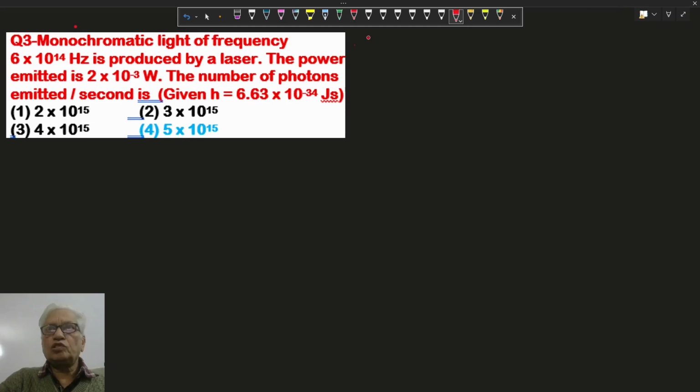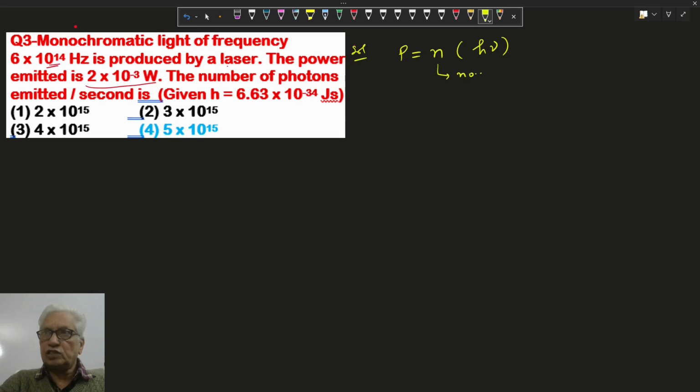Monochromatic light of frequency 6 into 10 to the power 14 Hz is produced by a laser. The power emitted is 2 into 10 to the power minus 3 watt. We have to find the number of photons emitted per second. Power equal to n h nu. h nu is the energy of one photon. n is the number of photons emitted from the source per second.